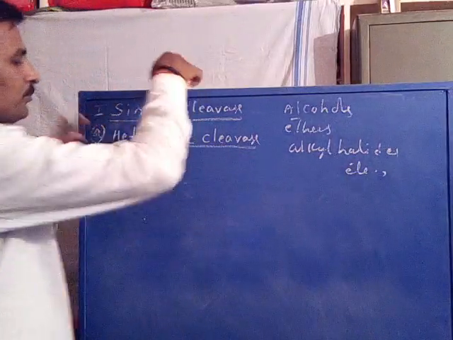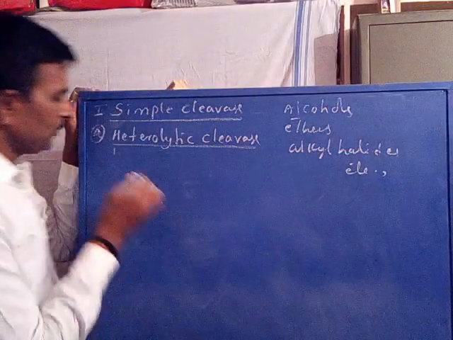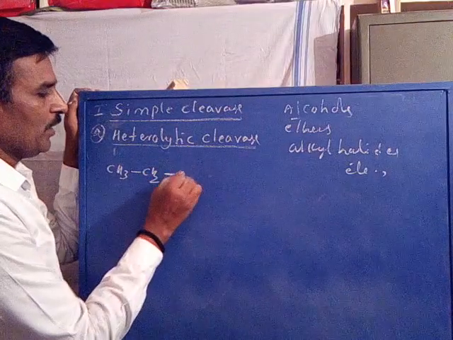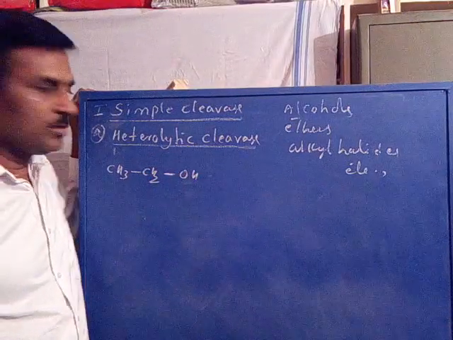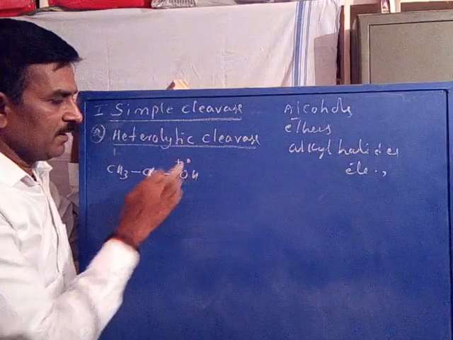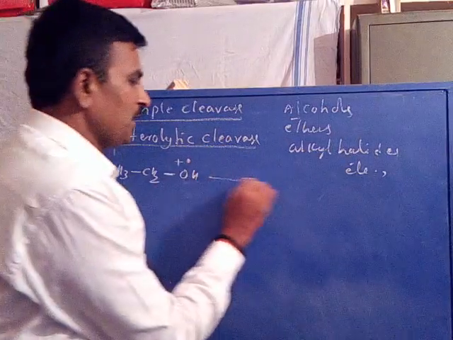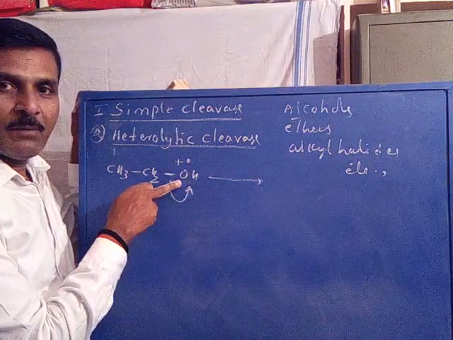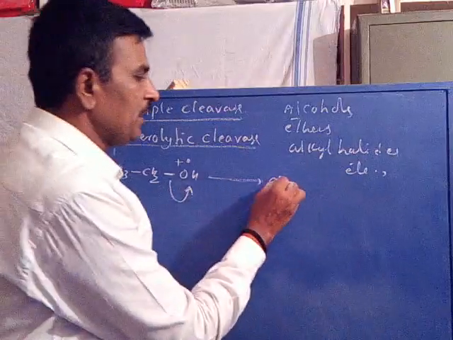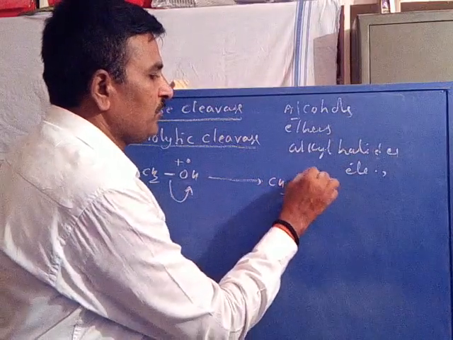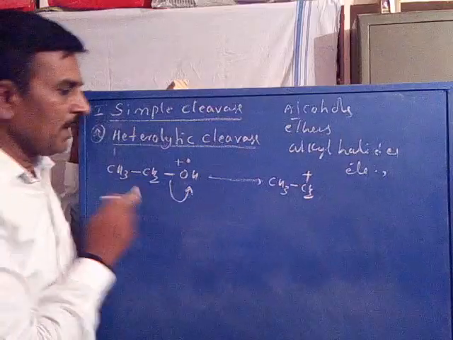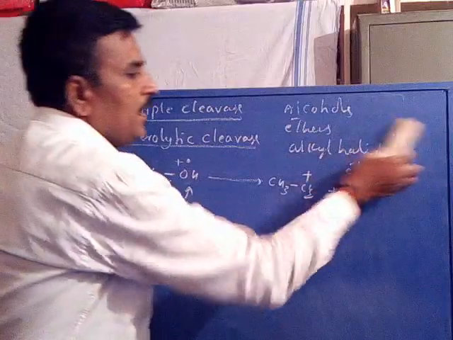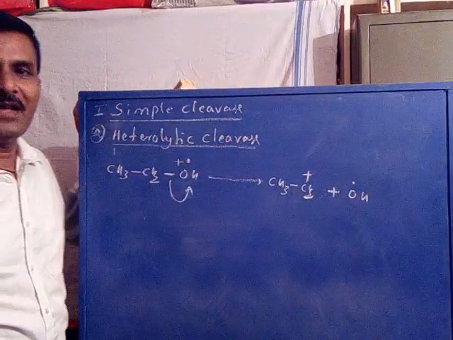For example, take CH3CH2OH. This is the ion radical, that is, the molecular ion. Now, it may undergo heterolytic cleavage. Both bonding electrons are taken away by the OH group. Therefore, it gives CH3CH2 plus, an ethyl cation, and OH is eliminated as a radical.